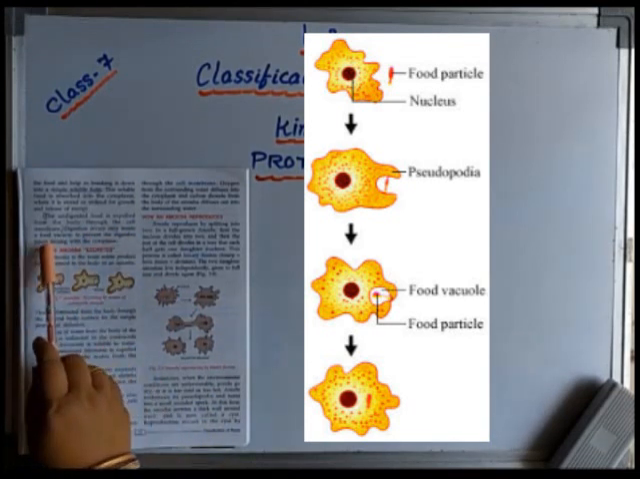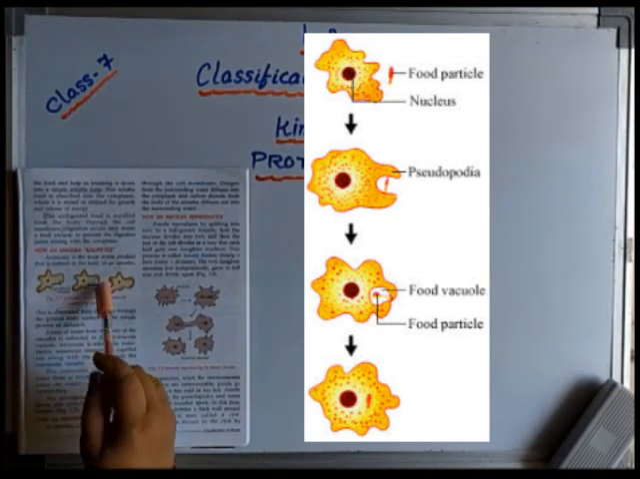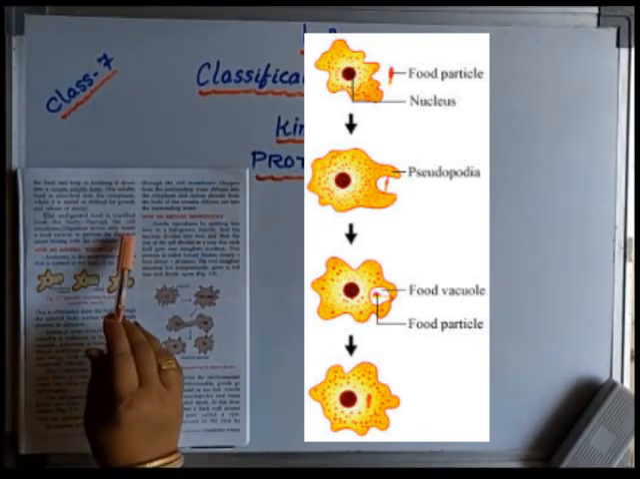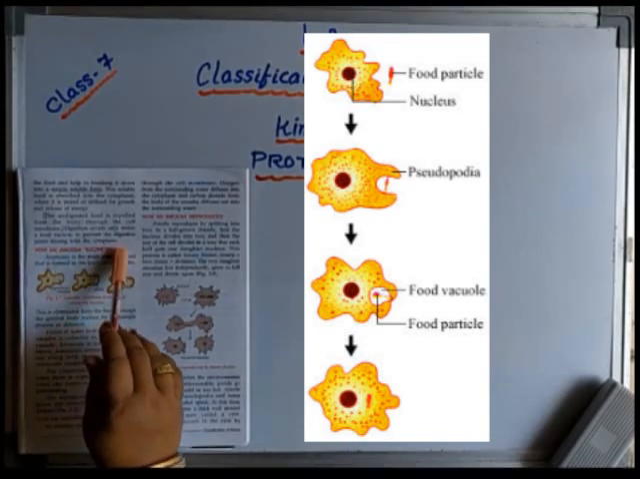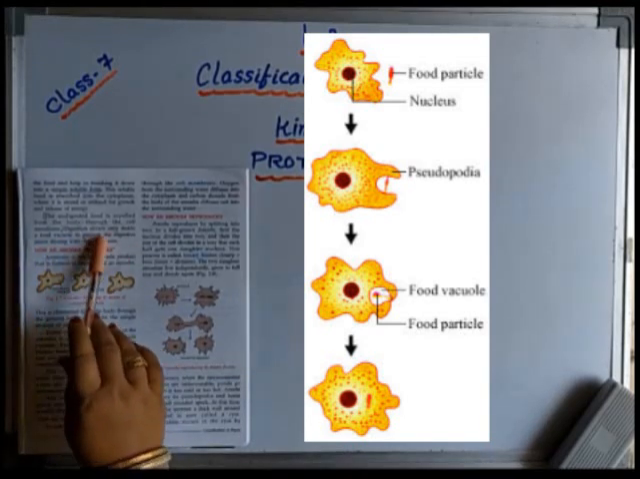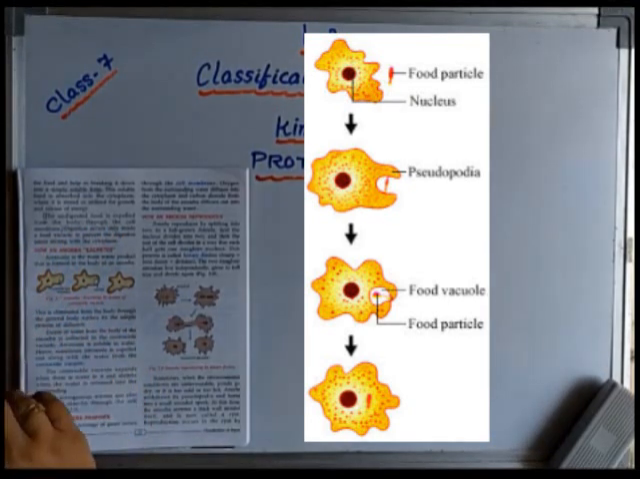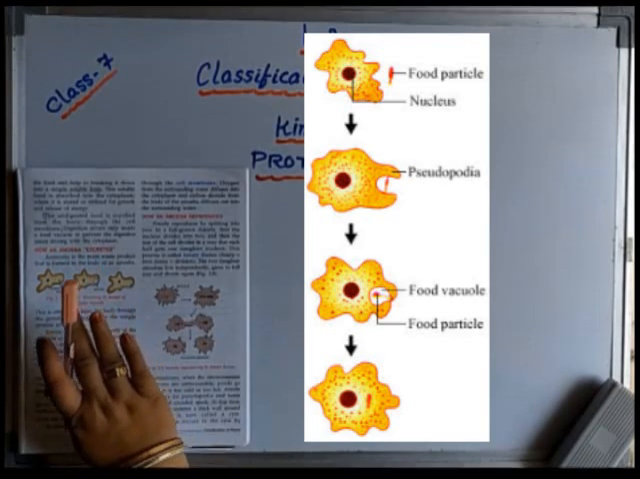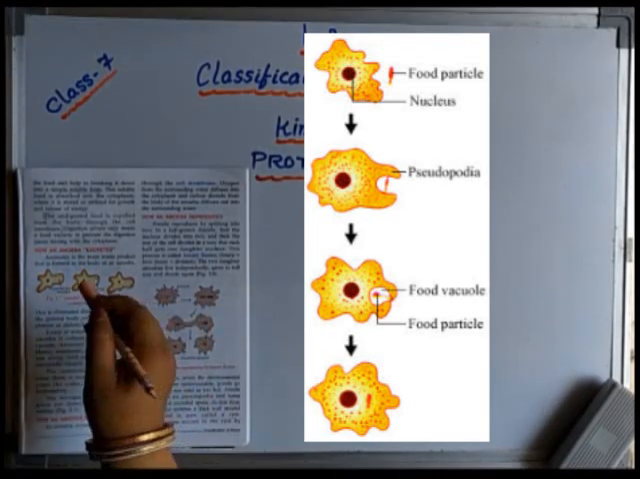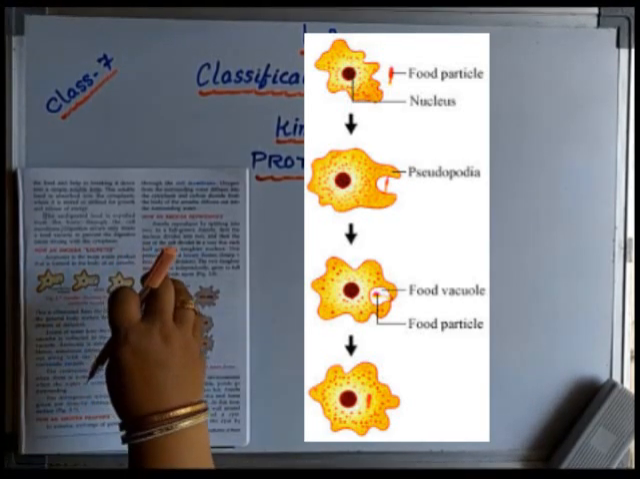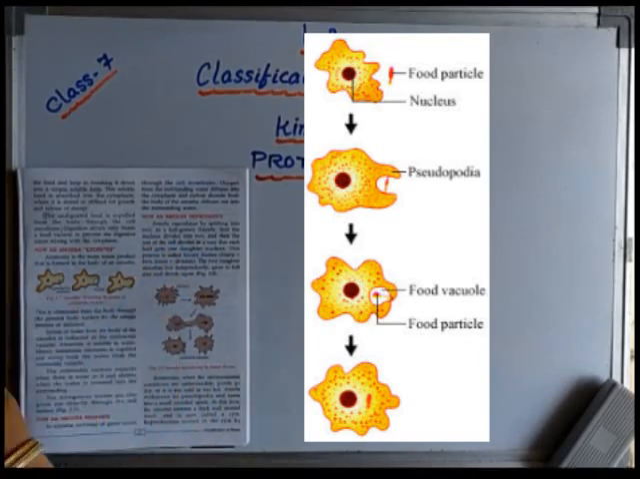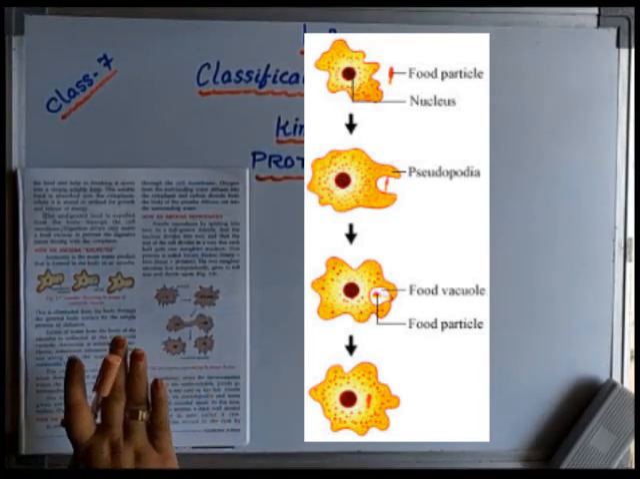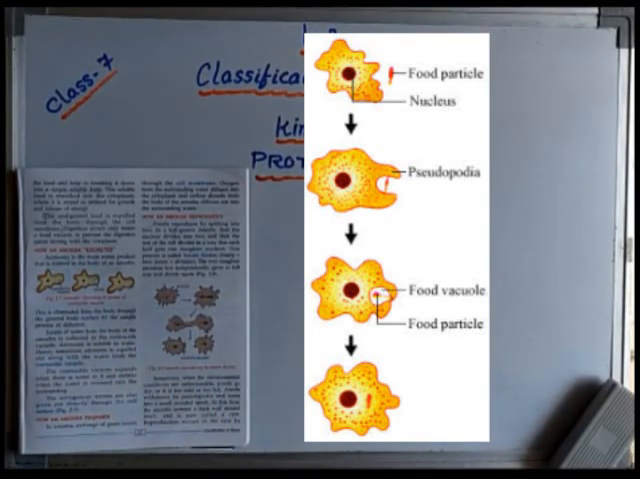Digestion occurs only inside a food vacuole. Okay, the food vacuole is responsible for the digestion of the food fully, to prevent the digestive juices from mixing with the cytoplasm. Digestion takes place inside the food vacuole. That's why the digestive juices are prevented from mixing into the cytoplasm. They are kept inside the food vacuole only. Okay, now this is all about the feeding habit of the amoeba.